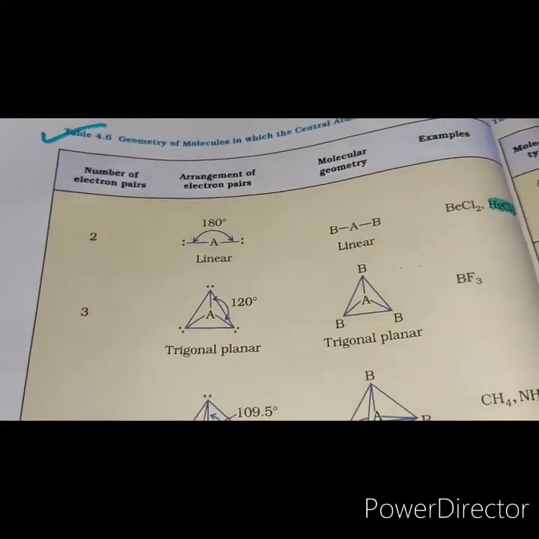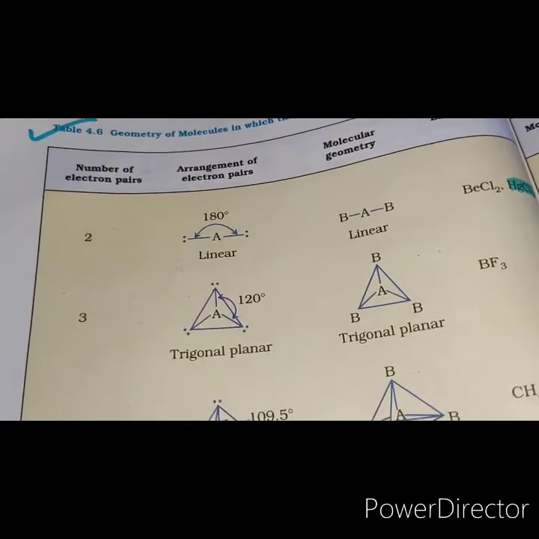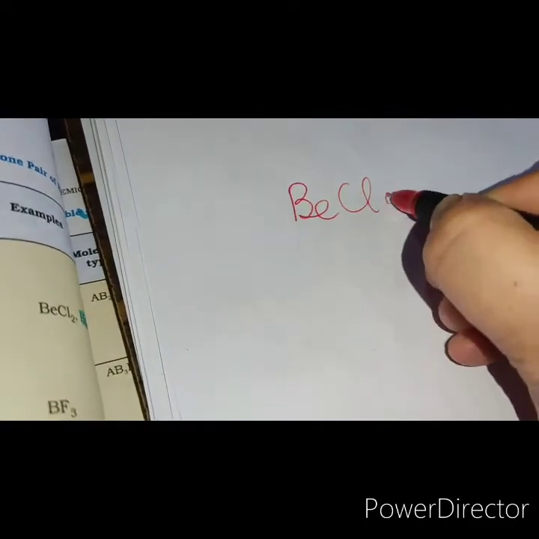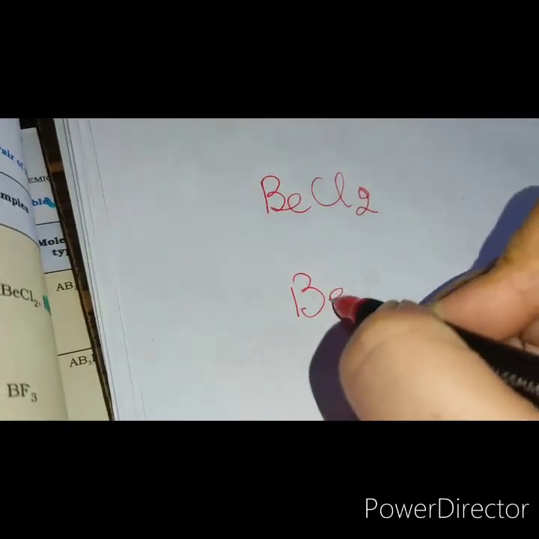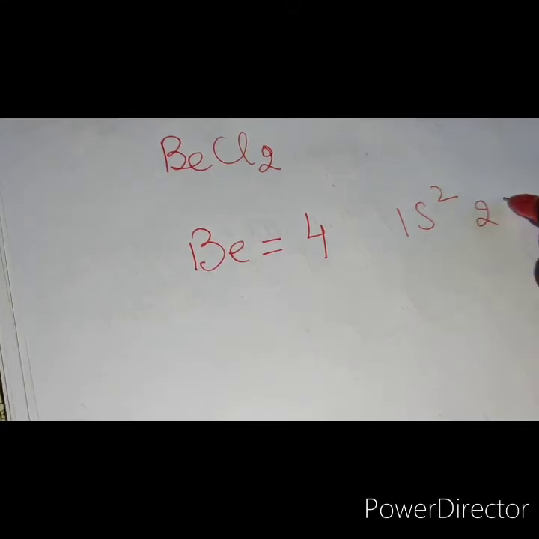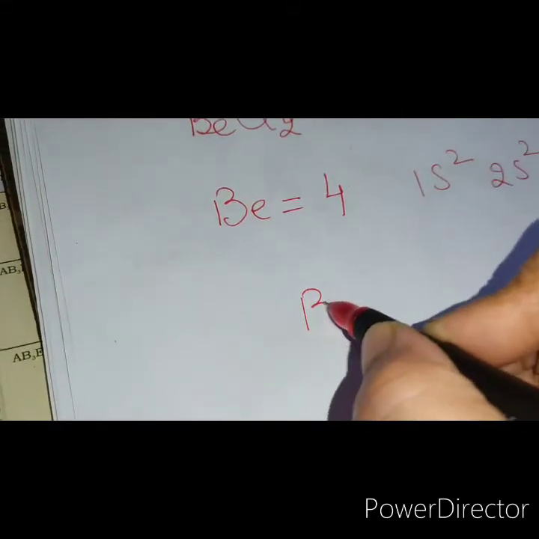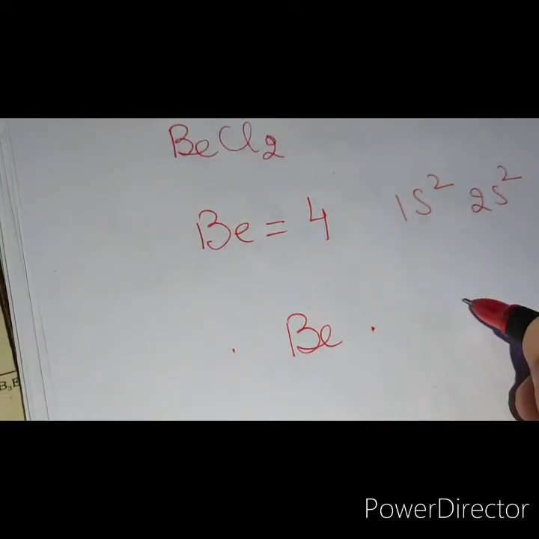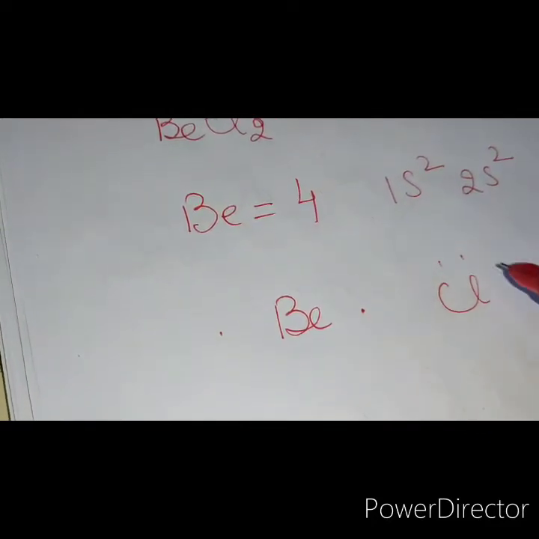Let's see first the example of BeCl2. Beryllium has atomic number 4, and its electronic configuration is 1s2, 2s2. There are 2 valence electrons around beryllium, which form bonds with chlorine.